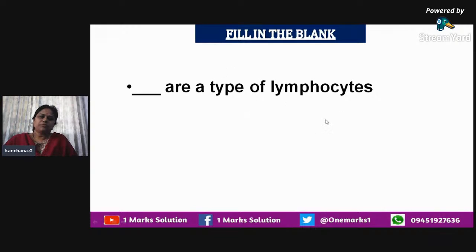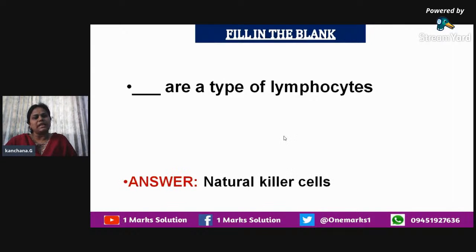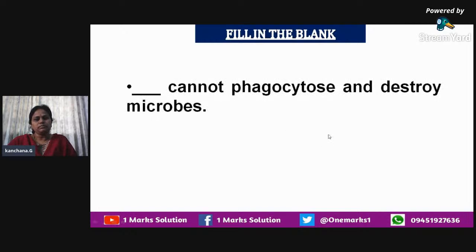And one type of lymphocyte is what they have asked: dash are a type of lymphocytes. So natural killer cells are a type of lymphocytes. We come across various other things like cytokines, macrophages, etc. So we know what all these cells are. Under that, these NK cells, called natural killer cells, are a type of lymphocytes.